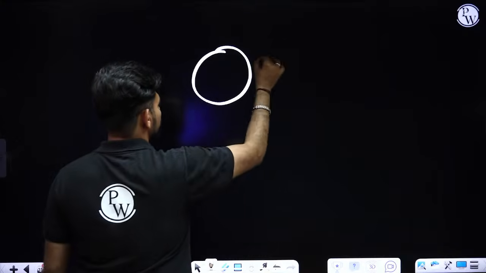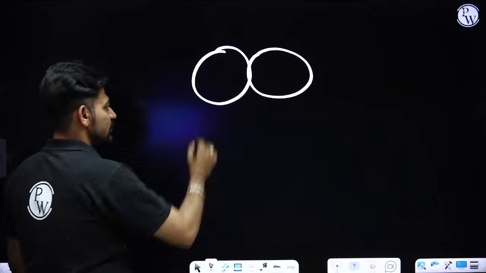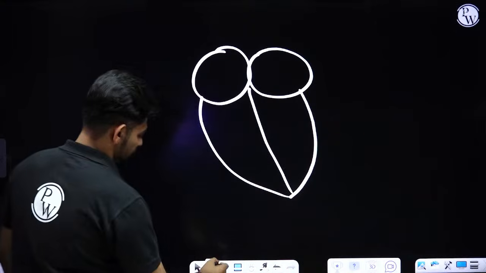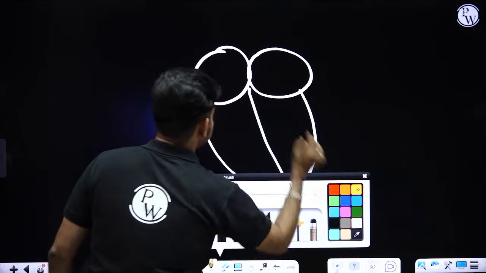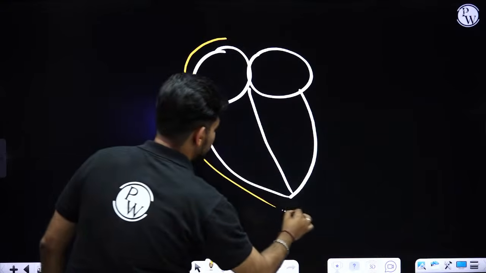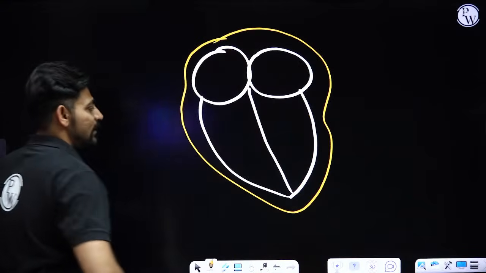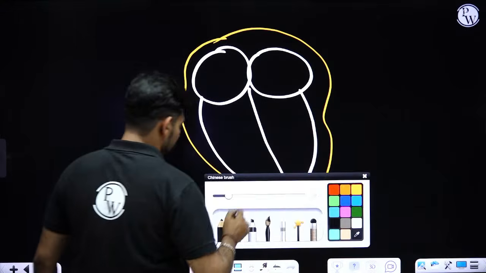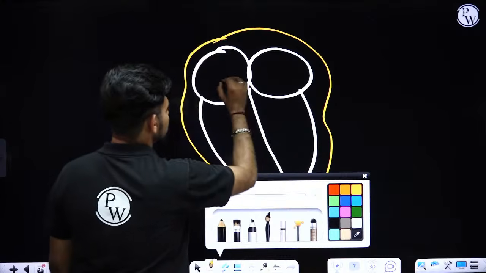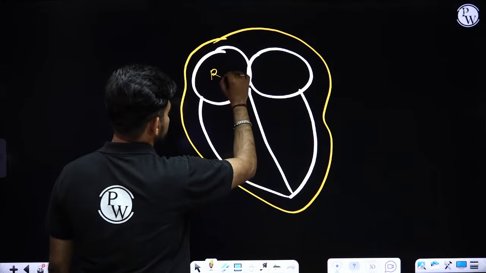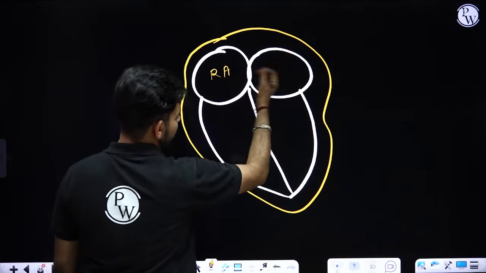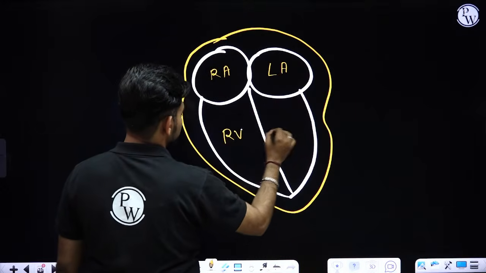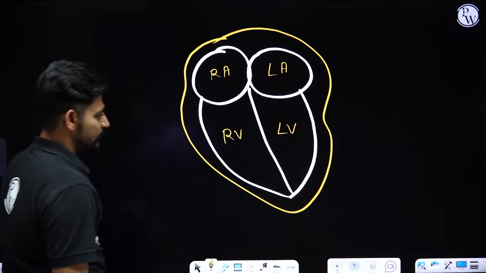So if these two are the upper chambers and these two are the lower chambers of your heart, and this is the outermost covering. The covering of your heart is called pericardium, right? Upper two chambers are called atria. This is right atrium and left atrium, right ventricle, left ventricle.